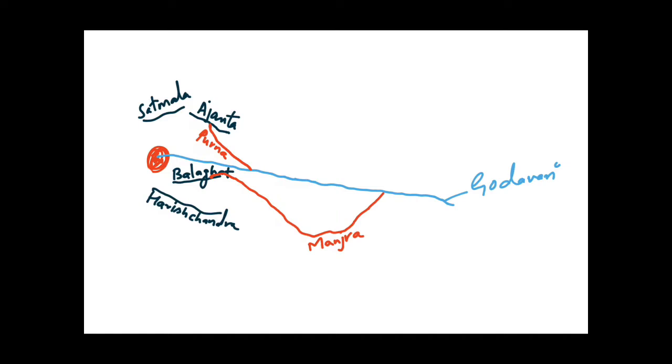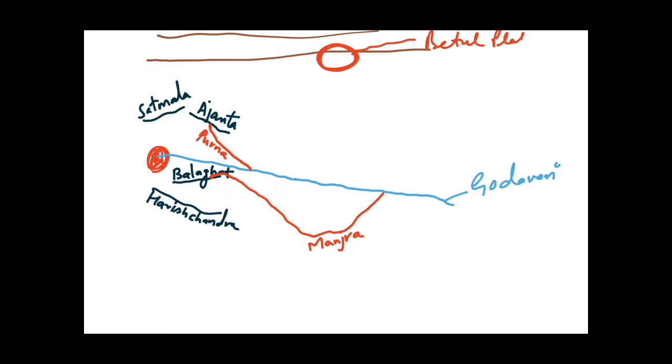Now we talk about some of the left bank tributaries of the Godavari river. First of all you should know that these are the Satpura ranges and above them are the Vindhyan ranges. Here lies a plateau, that is the Betul Plateau, which lies in Madhya Pradesh. From this Betul Plateau originates one river, that is the Wardha river. And from the Ajanta range, in the east of the Purna river, originates one river, that is the Penganga river. They both meet, that means Wardha and Penganga meet and make a river, that is the Pranhita river, and it becomes the left bank tributary of the Godavari river.